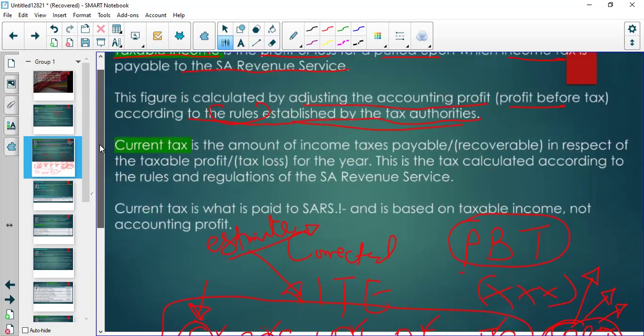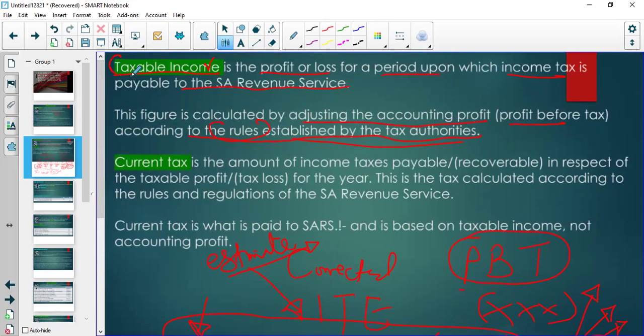Right, so we were talking about taxable income. Taxable income is the profit or loss for a period upon which income tax is payable to the South African Revenue Service. So you will say tax rate multiplied by taxable income. That is what gives us the income tax expense.